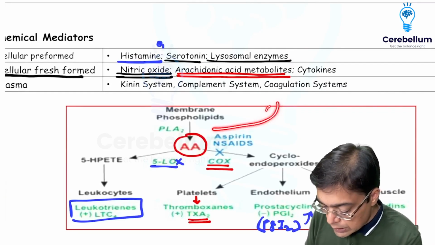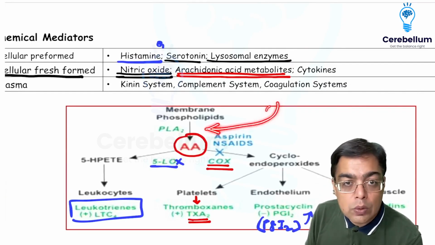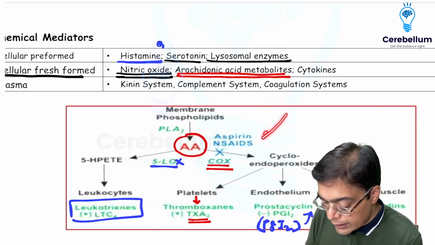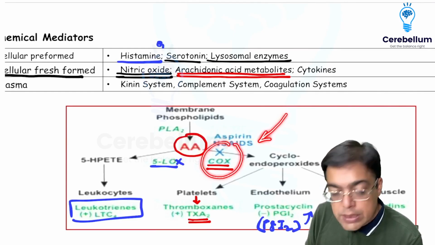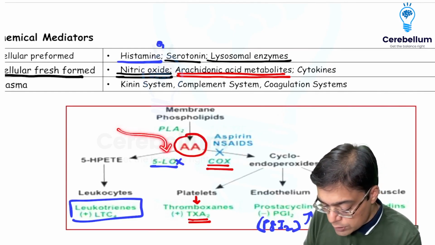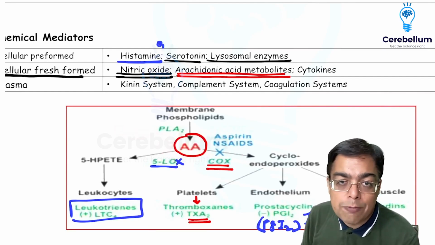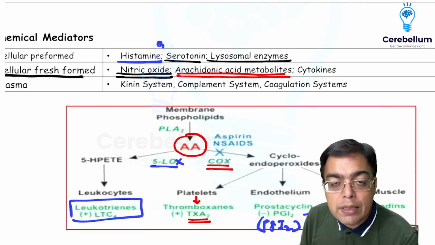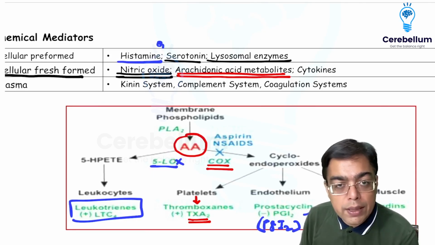For example, steroids are going to act by inhibiting phospholipase A2. The painkillers like NSAIDs are responsible for inhibiting the COX enzyme. Drugs like zileuton are responsible for inhibiting the 5-LOX enzyme. And drugs like montelukast, zafirlukast are responsible for inhibiting the receptor. They are leukotriene receptor antagonists, right?